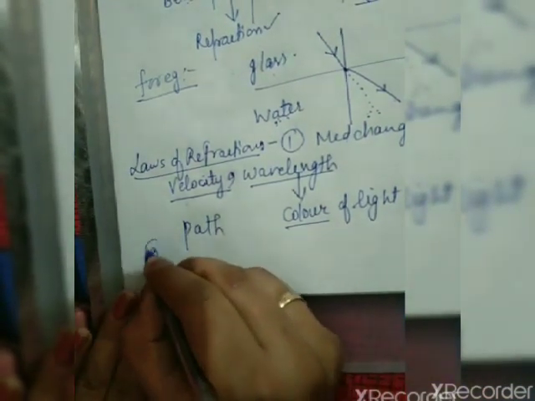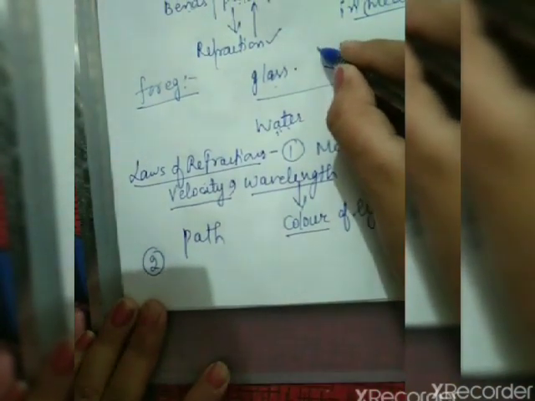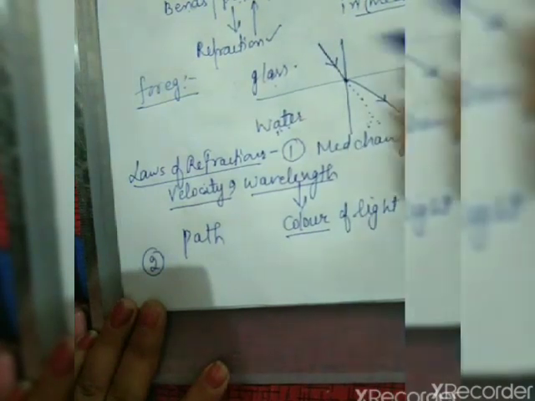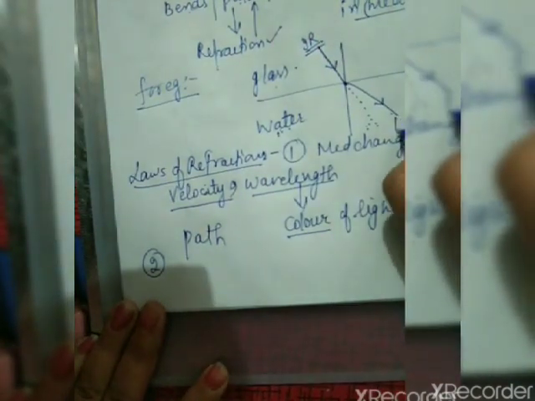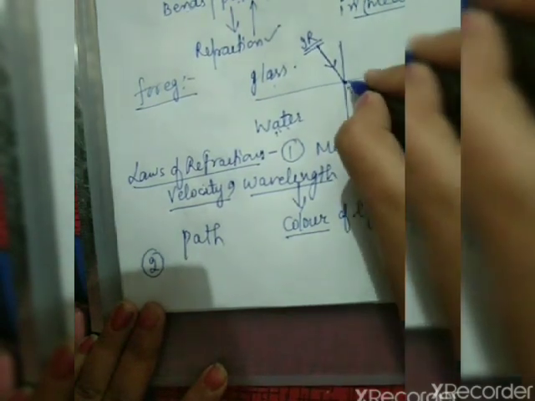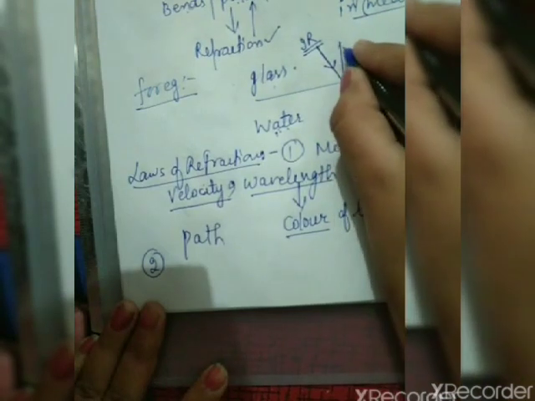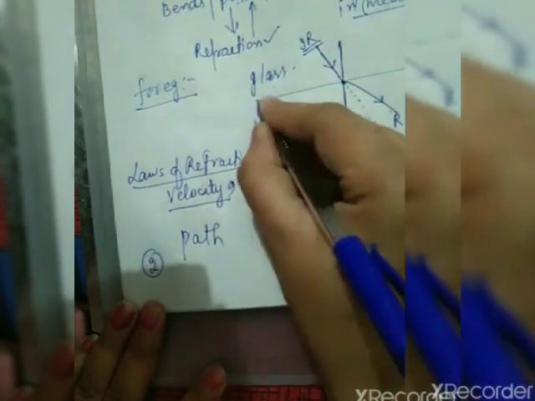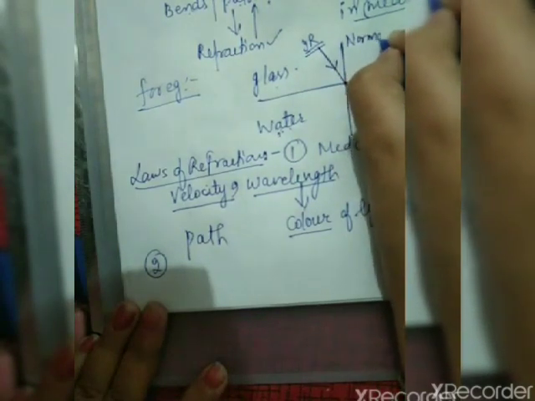Second one, during refraction there will be an incident ray and a refracted ray, and at the point where bending takes place on the interface, there is a line normal to the interface. This is known as normal.